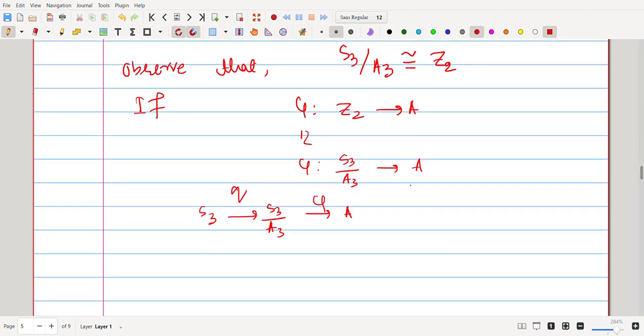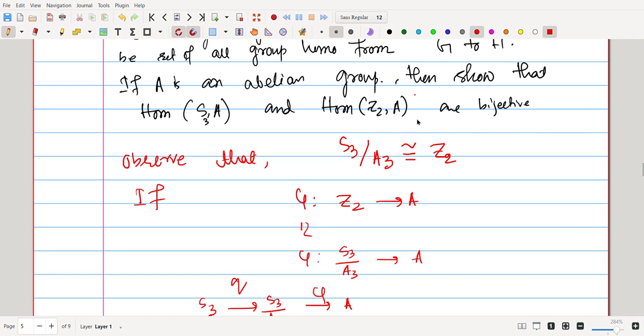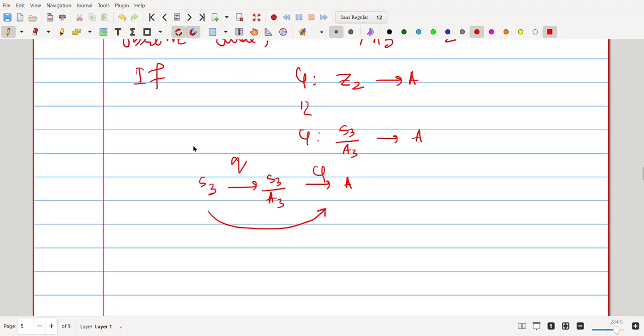If we take the composition, that will give me a homomorphism from S3 to A. That means any homomorphism from Z2 to A gives a homomorphism from S3 to A. So clearly the cardinality of Hom(Z2, A) is equal to that of Hom(S3, A).